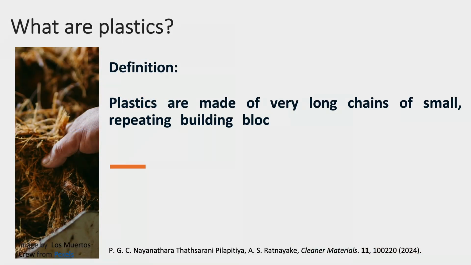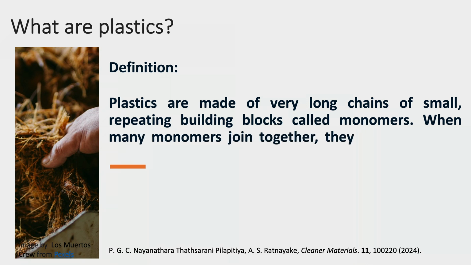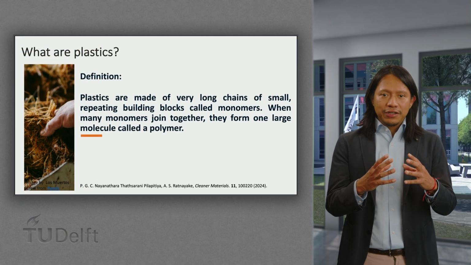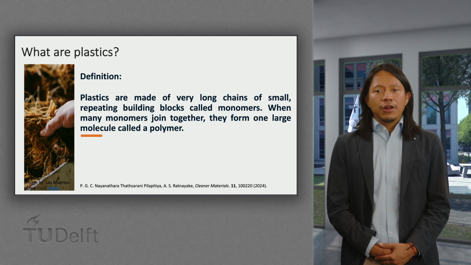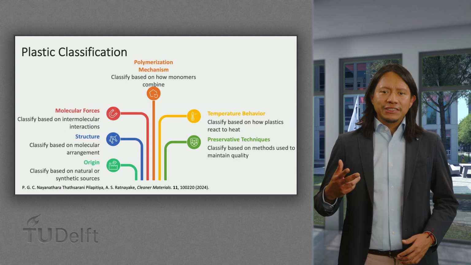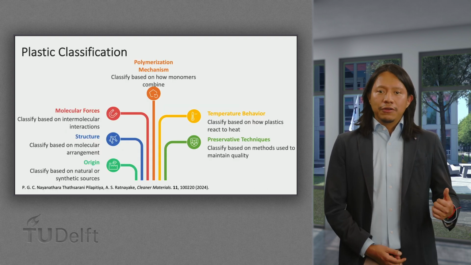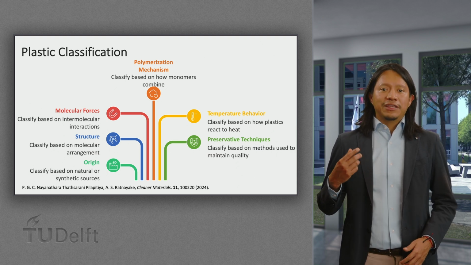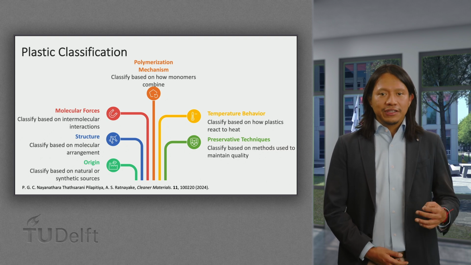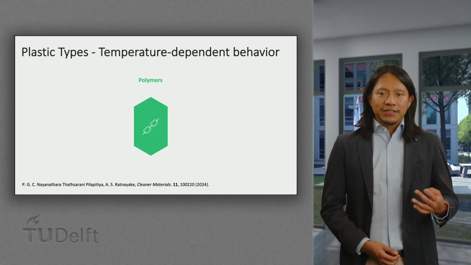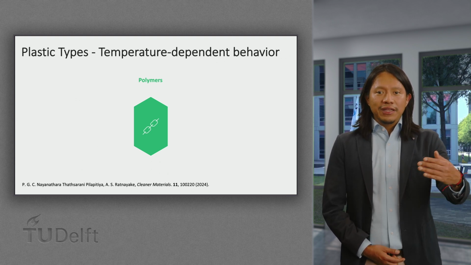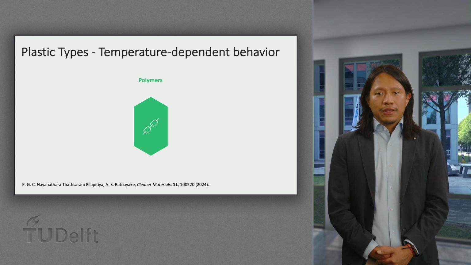Now, let's talk about plastics. In this course, we define plastics as very long chains of small, repeating building blocks called monomers. When many monomers join together, they form one large molecule called a polymer. Plastics are classified depending on a variety of factors, including origin, structure, molecular forces, polymerization mechanism, temperature-dependent behavior, and preservation techniques. When we look at plastics at the molecular level, especially before and after heating, we can group them in 2 main types of polymers.